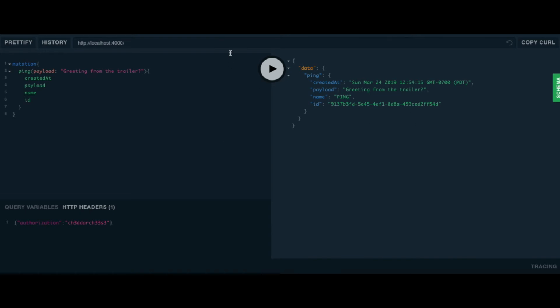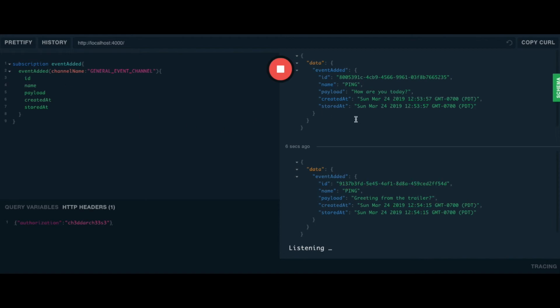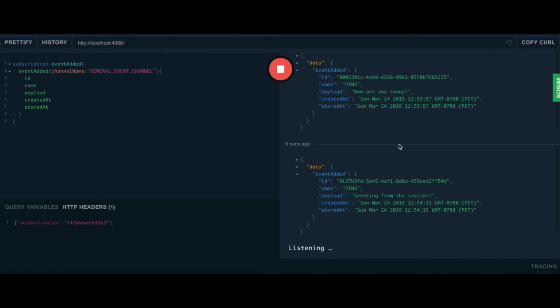So let's go back over to the listener on event added, and now you can see that the listener had a direct constant connection to the API via WebSocket, and that two messages were emitted. One was the first one saying, "How are you today?" and the second one was, "Greetings from the trailer."